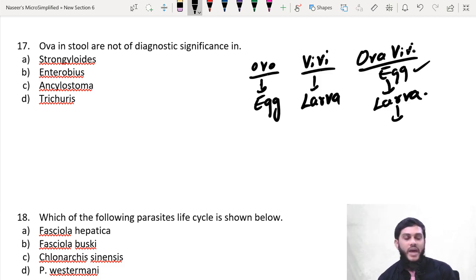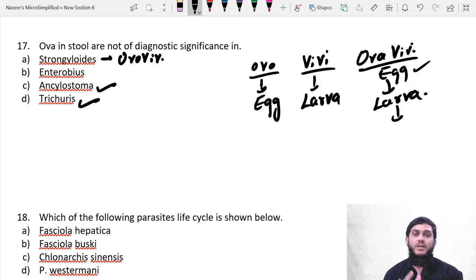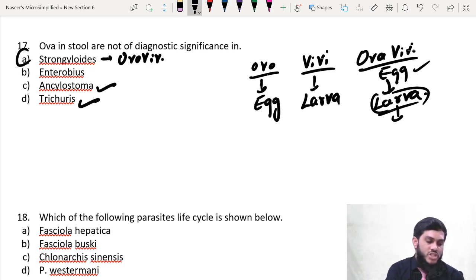Ova is seen in Trichuris trichiura. Yes. Ancylostoma, yes. Strongyloides stercoralis is the only ovoviviparous one. That means it will lay the egg in the human intestine, but you cannot see the egg in stool examination, because the egg immediately hatches into larva in the intestine itself, and the larva is passed in the stool. Therefore, the answer is Strongyloides.